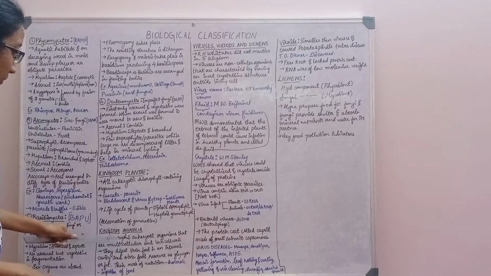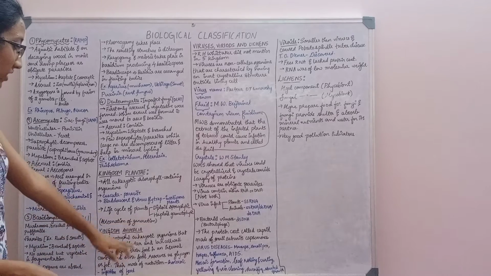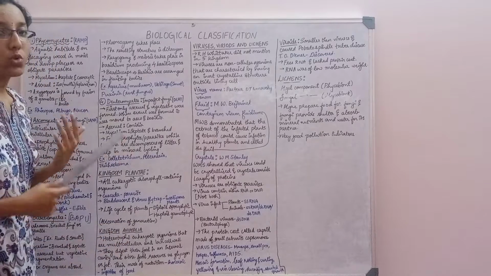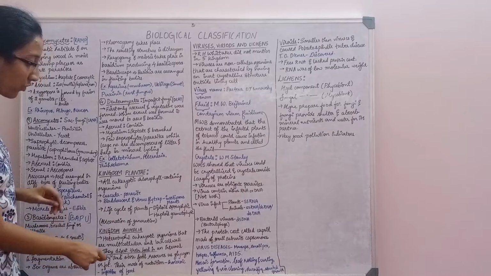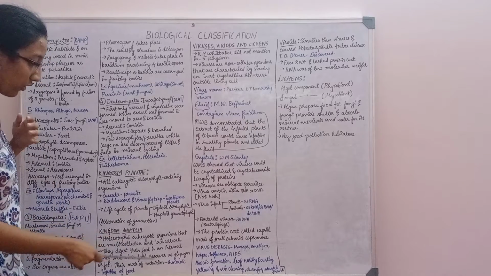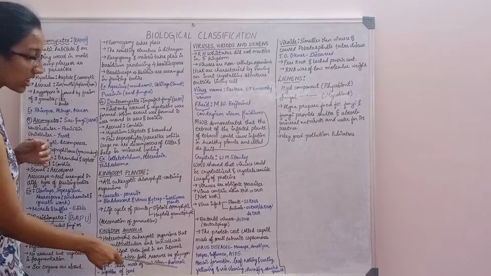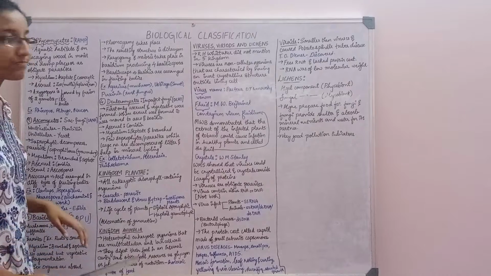Now moving to the next one, that is kingdom Animalia. These are heterotrophic eukaryotic organisms that are multicellular and lack a cell wall. We do not have a cell wall, we just have a cell membrane. They digest their food in an internal cavity and store food reserves as glycogen or fat. Their mode of nutrition is holozoic. Holozoic means ingestion of food.